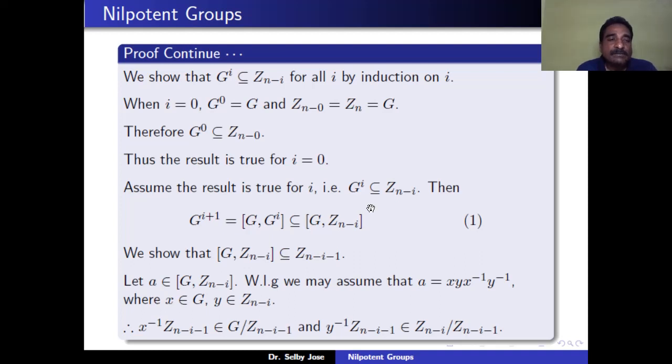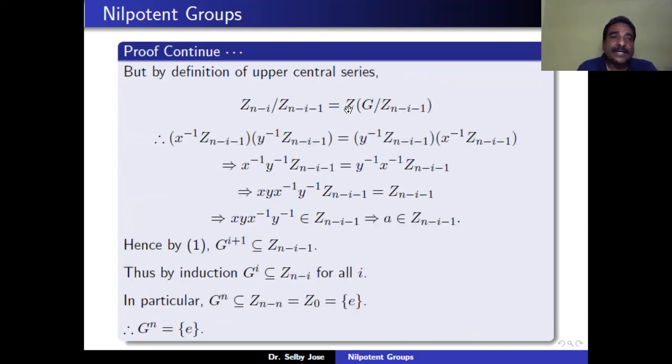Therefore the coset of x inverse, that means x inverse Z(n minus i minus 1), belongs to the quotient group G mod Z(n minus i minus 1). And the coset of y inverse, that is y inverse Z(n minus i minus 1), belongs to the quotient group Z(n minus i) mod Z(n minus i minus 1).